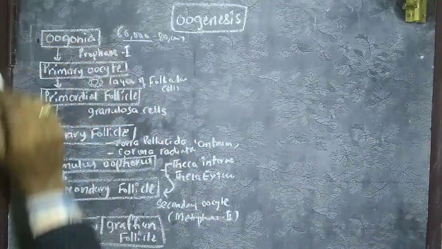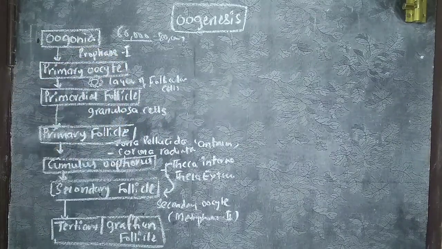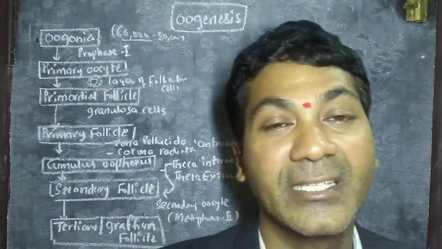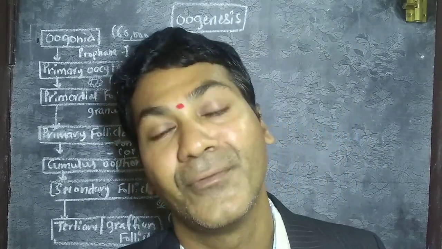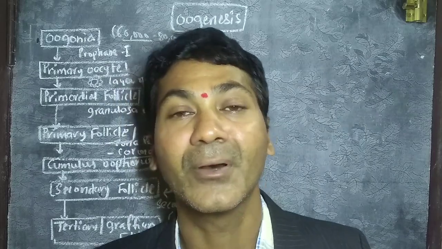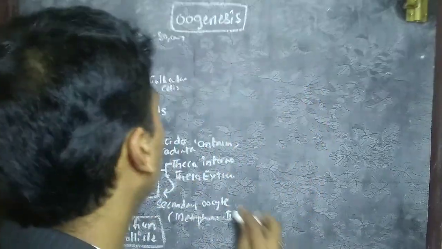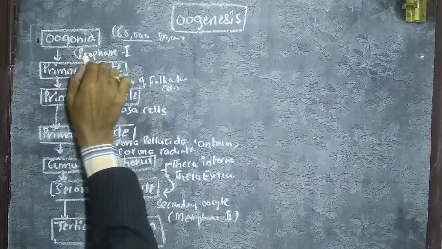At the age of puberty, the 60,000 to 80,000 oogonial cells start dividing under meiotic division, and they get arrested at prophase 1 of meiosis 1.